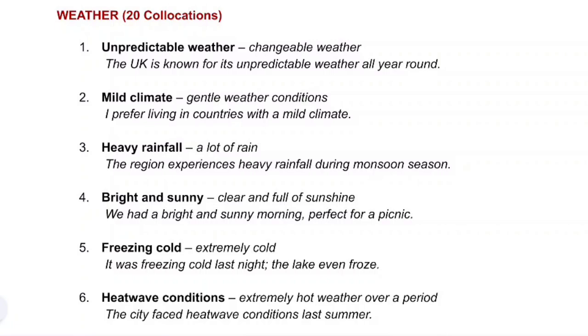3. Heavy rainfall. It means a lot of rain. Example, the region experiences heavy rainfall during monsoon season. 4. Bright and sunny. When the sky is bright and sunny, it's clear and full of sunshine. Example, we had a bright and sunny morning, perfect for a picnic.